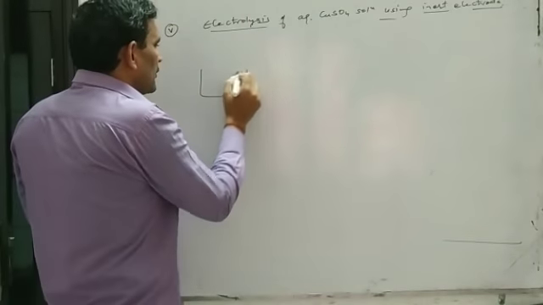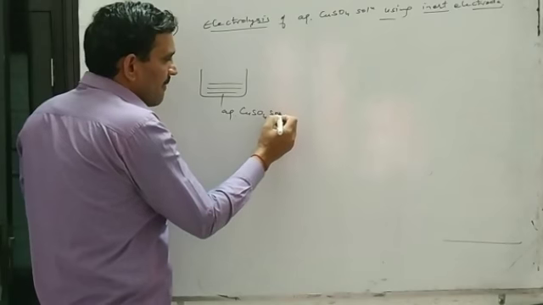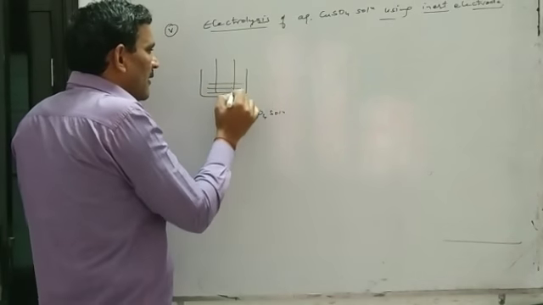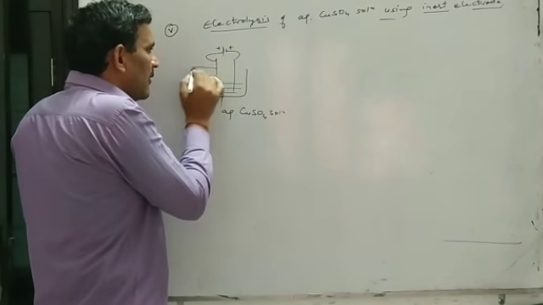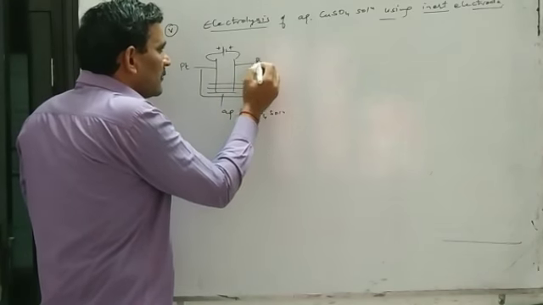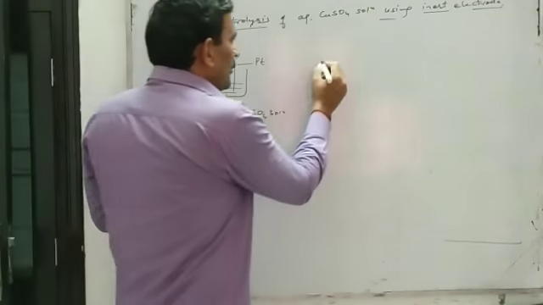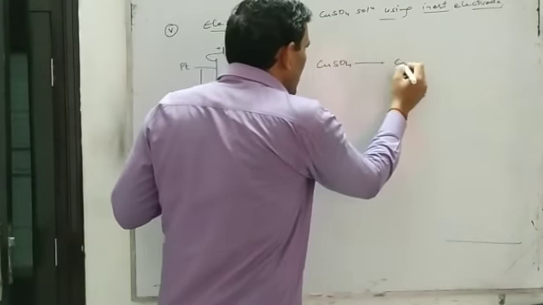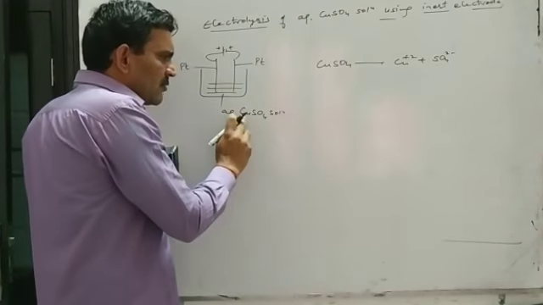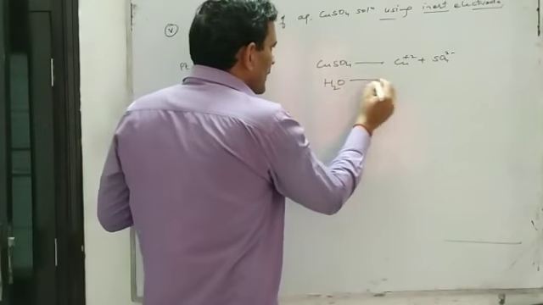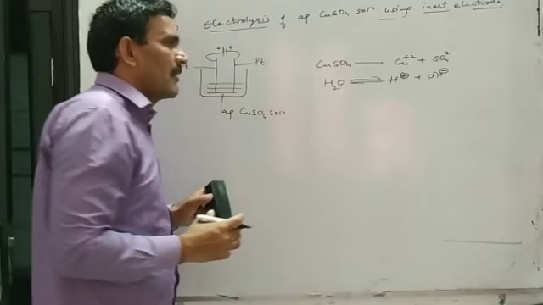So here you see, suppose this is aqueous copper sulfate solution, and this solution is electrolyzed by using inert electrodes, that is platinum electrodes. We know in aqueous copper sulfate solution there are copper ion and sulfate ion, and as this solution is aqueous, there is water, and water contains H positive and OH negative ion.